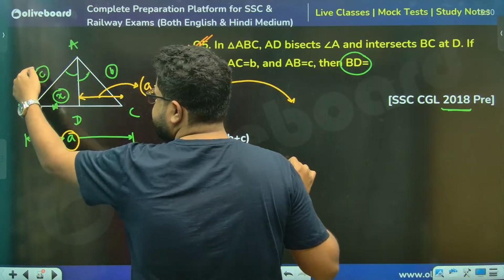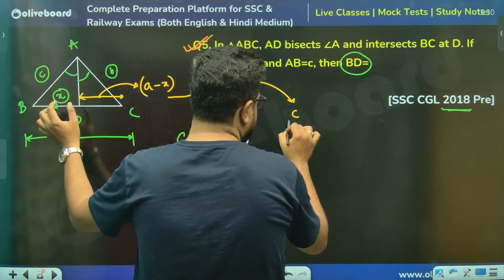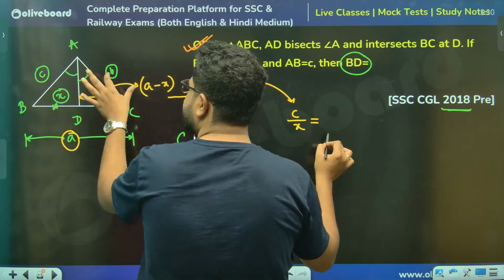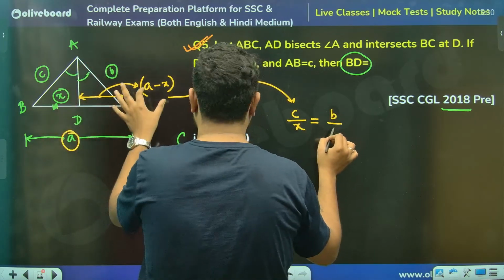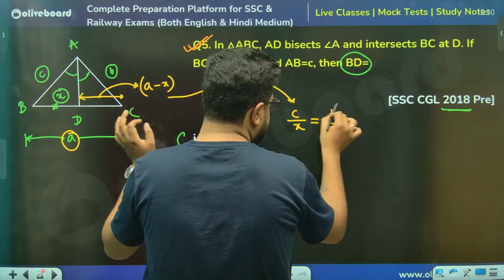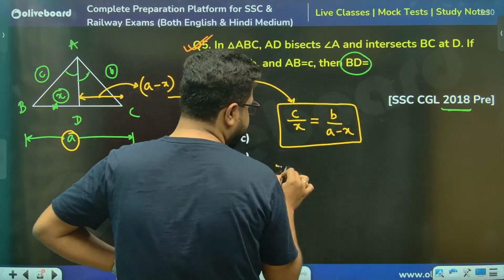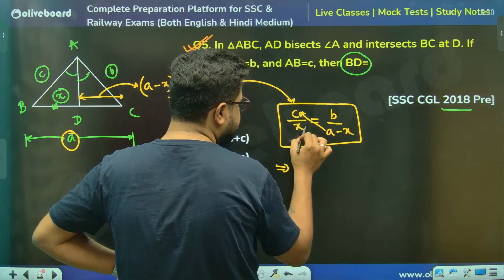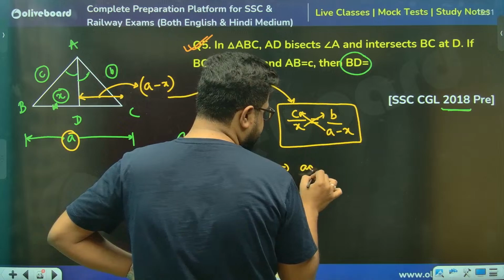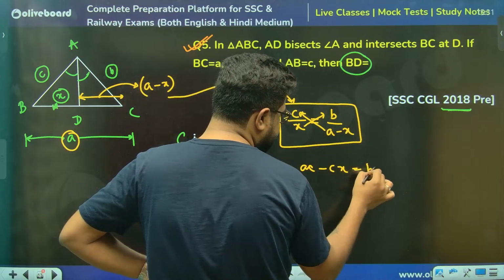Towards the left, that is C divided by X is equal to towards the right, that is B divided by, sir, this is A minus X. Sir, from there you will get the value of X. कैसे sir? Cross multiply ना. So AC minus CX is equal to BX.